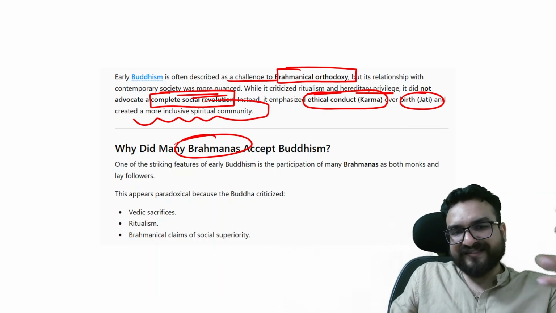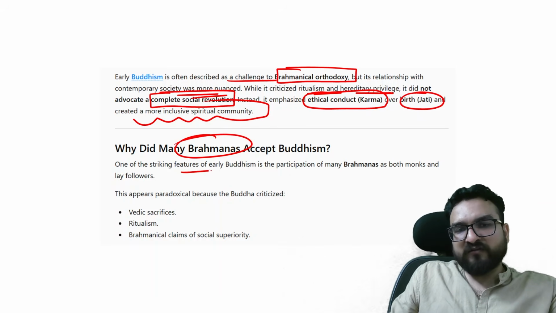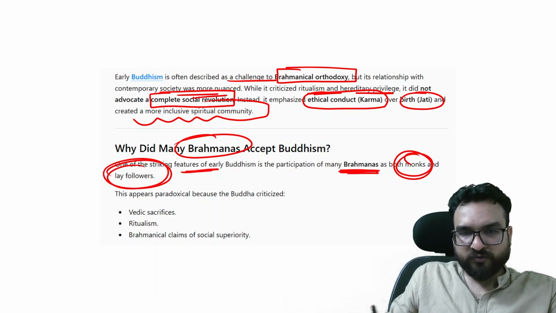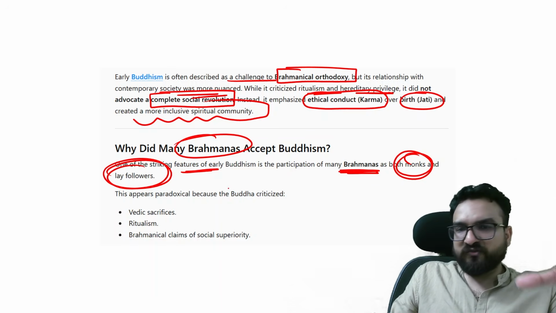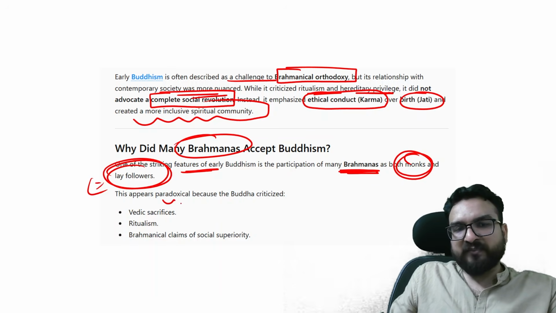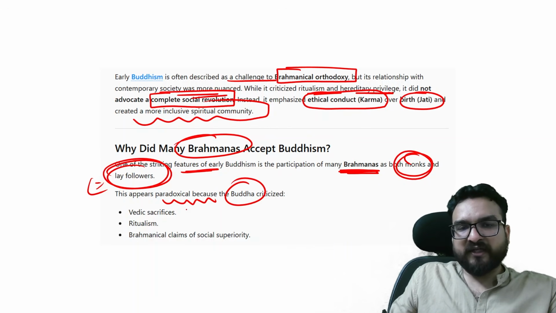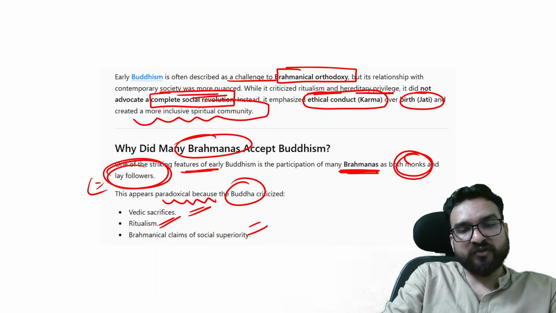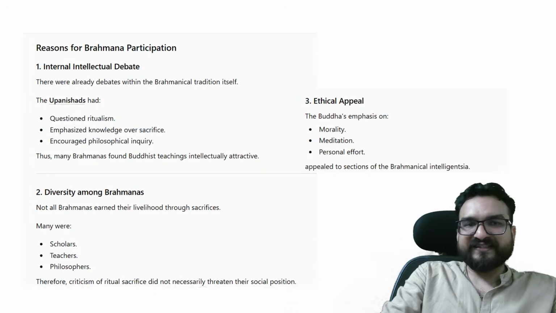Why did Brahmins accept Buddhism? One of the striking features of early Buddhism is the participation of Brahmins both as monks and followers as well. And I'll be telling you some of the names which you have to remember as well. This appears paradoxical because Buddha criticized Vedic sacrifices, ritualism, and Brahmanical claims of social superiority. But they accepted it. Why?